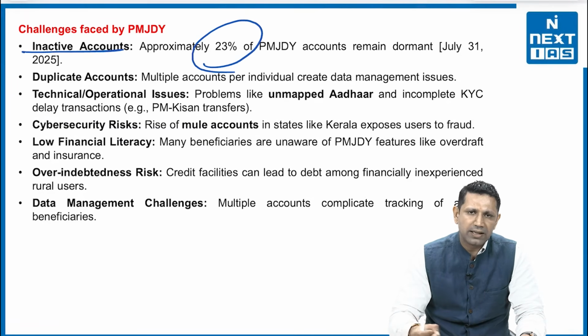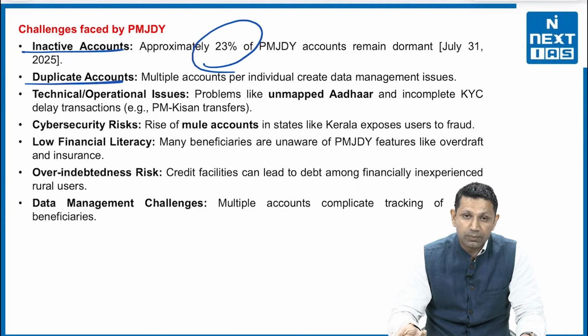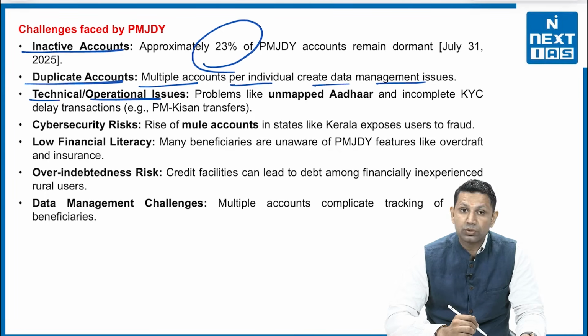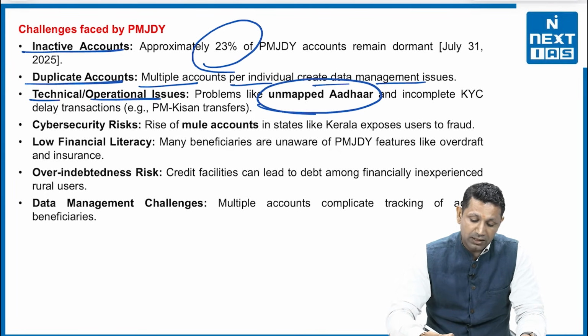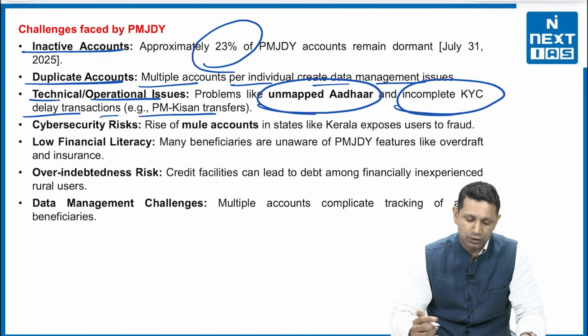Inactive accounts are there. Approximately 23% of accounts are still not active. They have just been opened and they are lying vacant. There is no money in them. Second, duplicate accounts have also been created. Multiple accounts per individual create data management issues, and it is also putting a burden on the banks. Then technical and operational issues are there. Problems like unmapped Aadhaar, incompatible KYC, and transaction delays. For example, PM Kisan transfers are facing these kinds of issues.